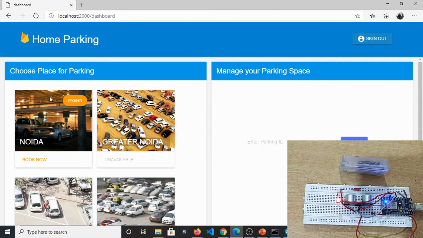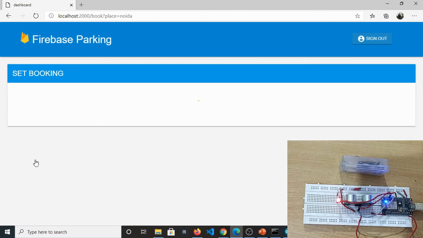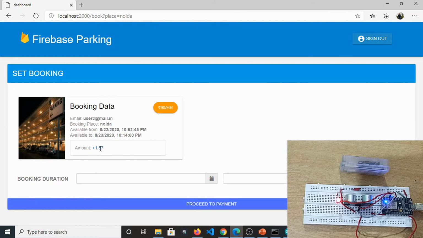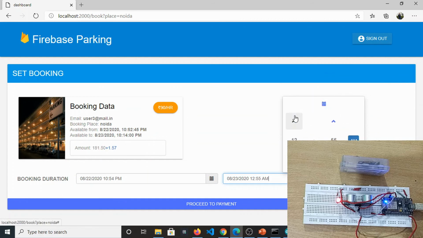Now this is the same user, we need to book again, and let's see how much extra charge he needs to pay. Let's book this space again. Okay, plus 1.57. If we book from 10:54, the current time, to, let's make it 2 hours only, 10:54 to 12:55 am, he needs to pay 181 plus 1.57, approximately 183 or 184.